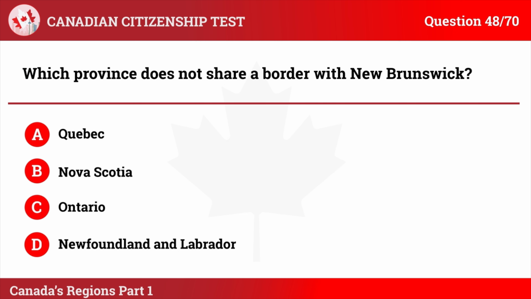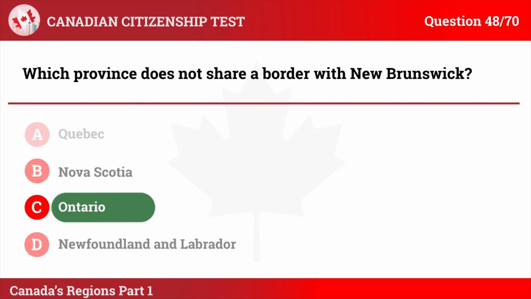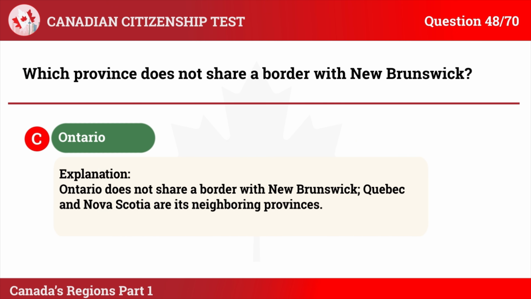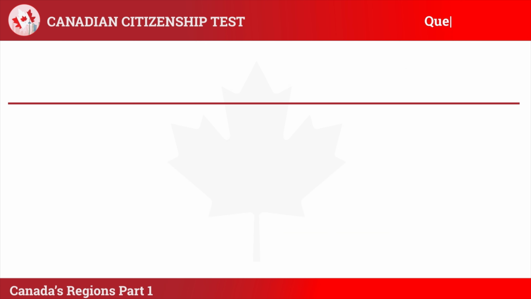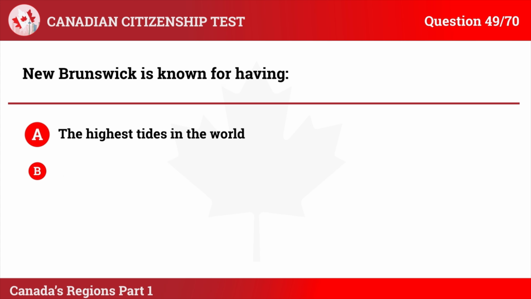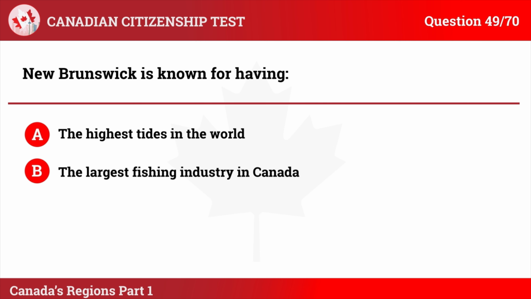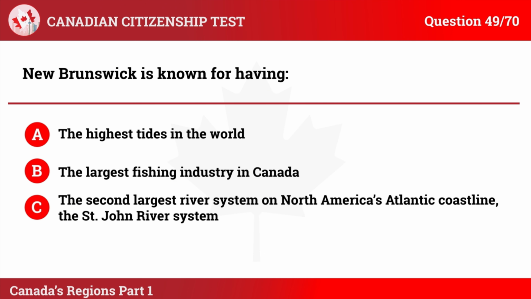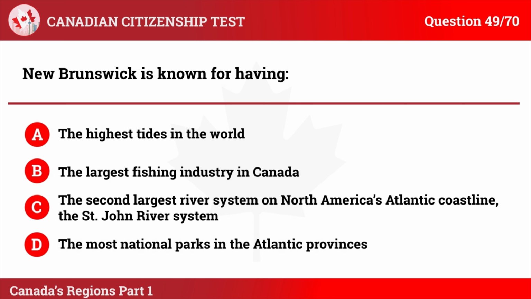The correct answer is C. Ontario. Explanation: Ontario does not share a border with New Brunswick. Quebec and Nova Scotia are its neighboring provinces. Question 49. New Brunswick is known for having A. The highest tides in the world. B. The largest fishing industry in Canada. C. The second largest river system on North America's Atlantic coastline, the St. John River system. D. The most national parks in the Atlantic provinces.